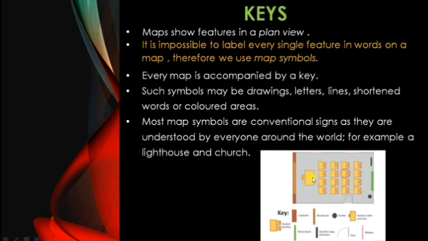This is the teacher's table and chair, here is the blackboard, here is a cupboard, here also a cupboard, and this is the entrance, so the door is here. This way, key symbols help us understand locations defined in the form of maps.